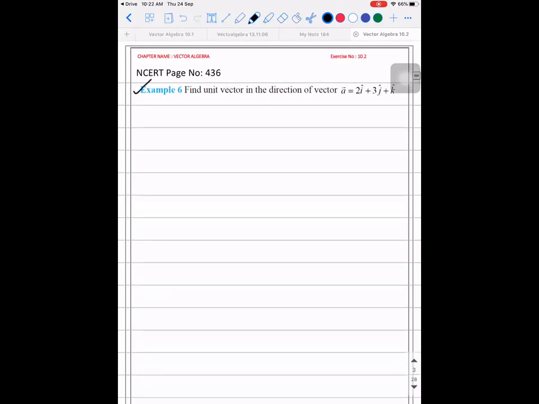This one. Find the unit vector in the direction of this vector. So what is the formula for A cap? A cap is A vector divided by magnitude of A vector. You know this, right? So what is A vector? 2i cap plus 3j cap plus k cap, the whole divided by the magnitude of A vector.